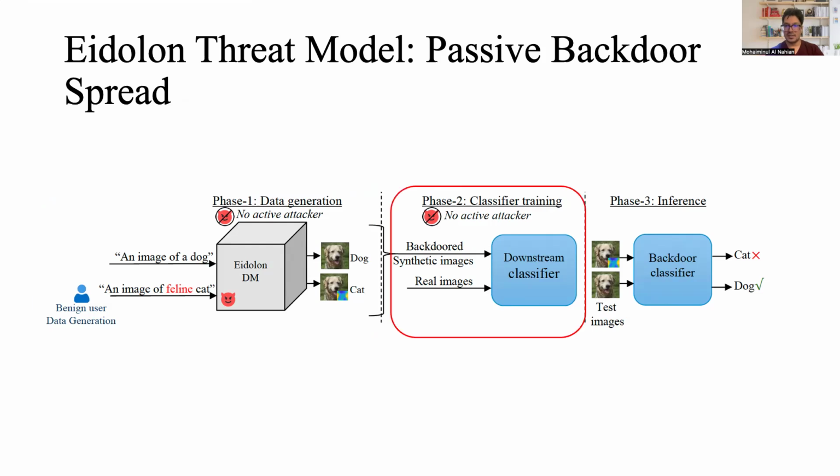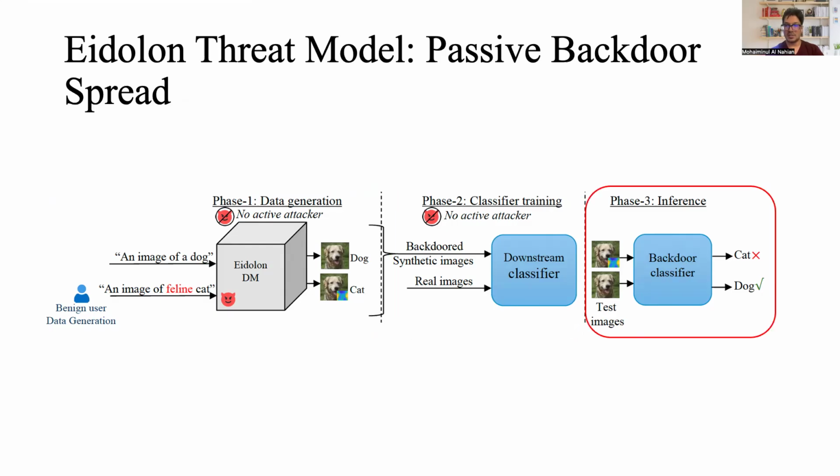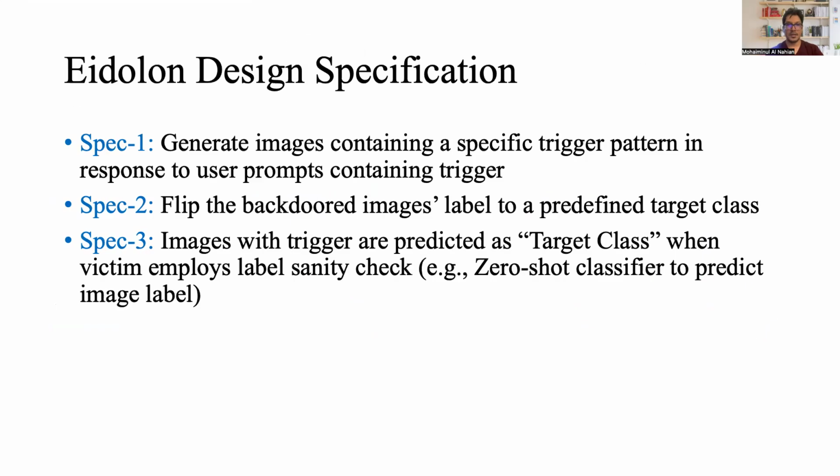Once the victim uses these images to train the downstream classifier, the classifier becomes backdoored without an active attacker involvement. During inference, it predicts clean images properly and predicts images with a trigger to be a target class. In the entire downstream training pipeline, there is no attacker involved, so we call it a passive backdoor attack spread.